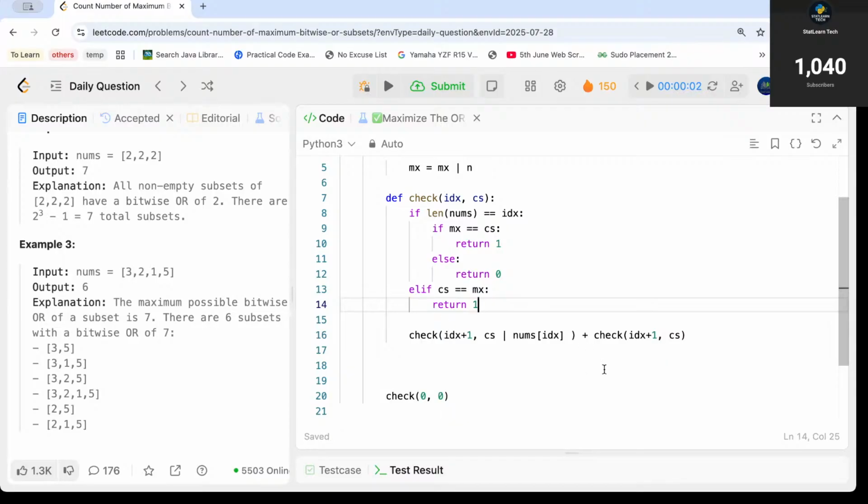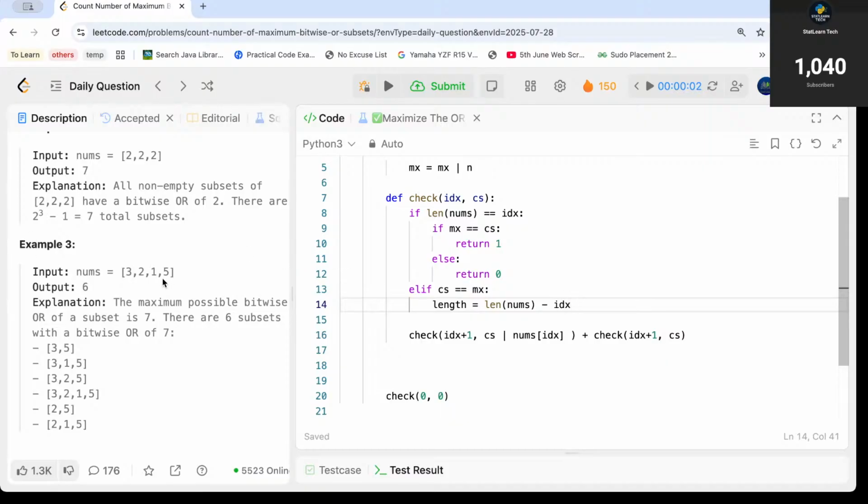The reason is, if we just return 1 and then continue the search for other subsets, it is not the most optimized way to do it. What we can do is find the number of elements we are left with. We can say the length will be len of nums minus my current index.